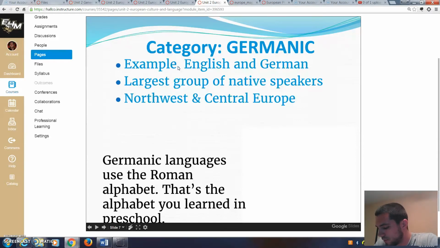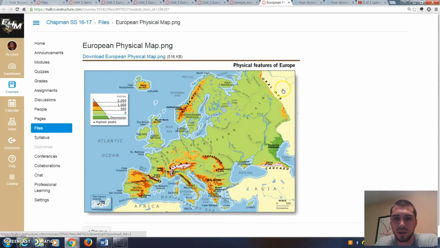Number 27, what physical feature divides Europe and Asia? Well, let's go over here to our physical map of Europe, and we see right here. What do you know? Right there, plain as day, okay?